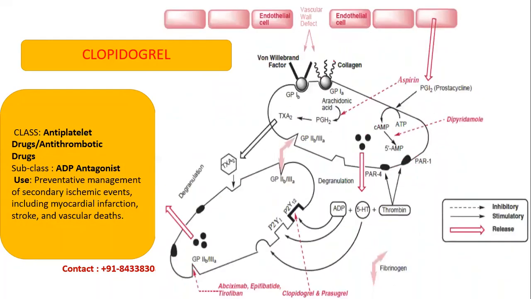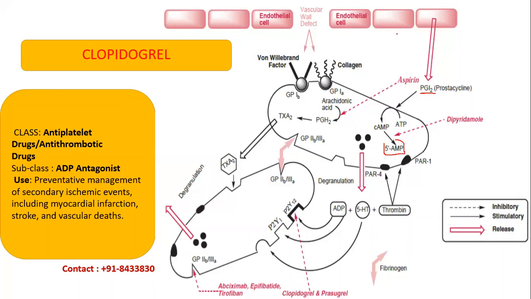So now this is the cycle of platelet aggregation. Let's study that. So in the healthy condition, that is, there is no harm to this endothelial cell wall, this will secrete prostacyclins. So this prostacyclin will convert ATP to cAMP. अब ये ATP का full form क्या है? Adenosine triphosphate, and cAMP means cyclic adenosine monophosphate, and then it gets converted to 5'-AMP. So this 5'-AMP is preventing platelet aggregation if there is no harm to endothelial cell.